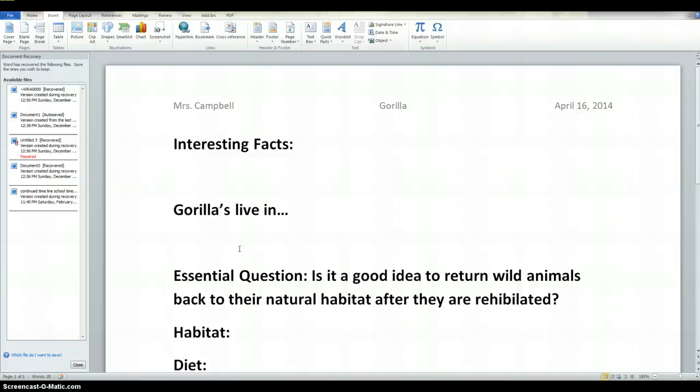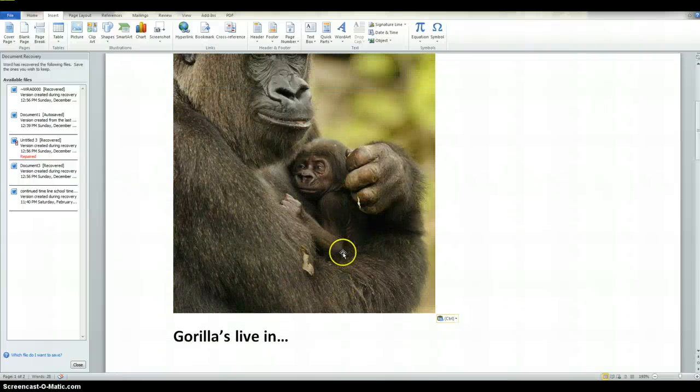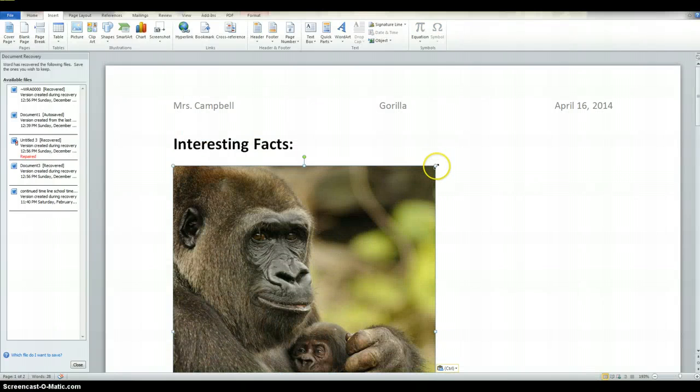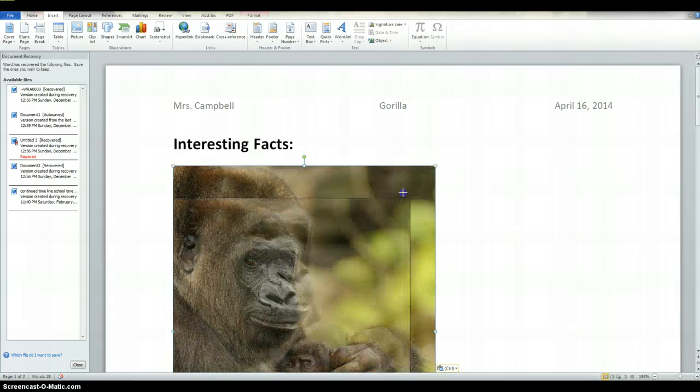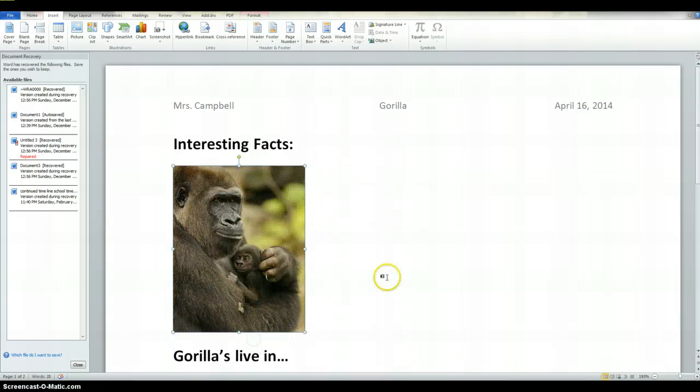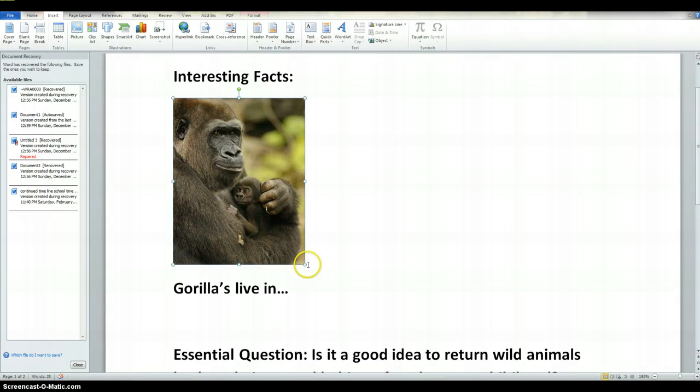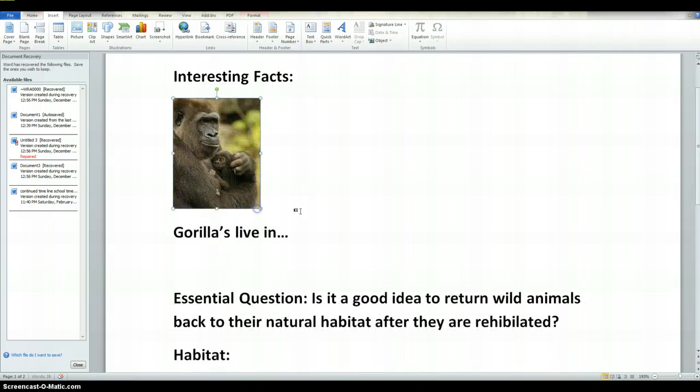Control V for paste. As you can see, it's syncing. Okay, now of course that's much larger than I want. So remember, we go ahead and we line it up. See where my cursor is? We're going to line this up, and we're going to pull down while using our mouse to make this a more reasonable size. And there you have it.